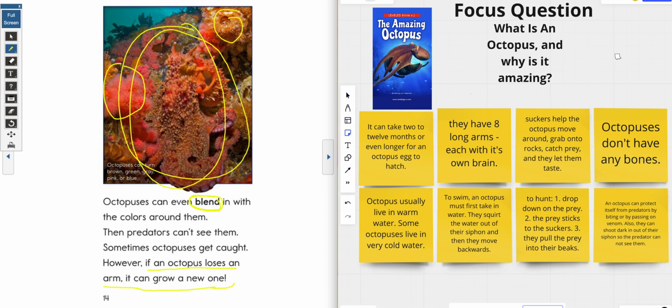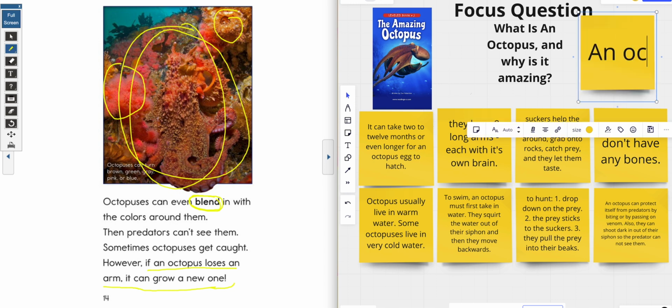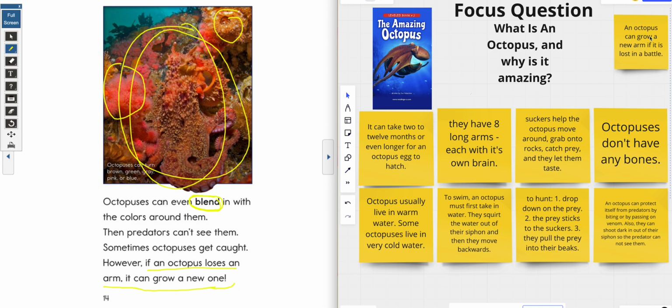An octopus can grow a new arm if it is lost in a battle. Amazing. Amazing, amazing. Definitely deserves an amazing animal award.